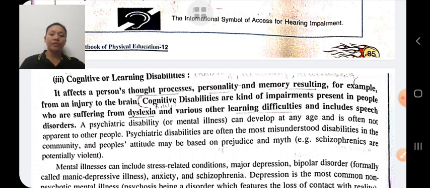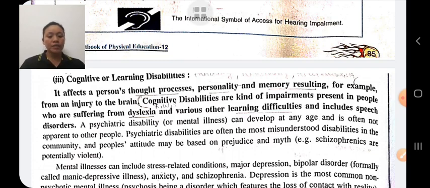In cognitive disability, the mind is not able to store, process and produce information. Therefore, he faces difficulty in reading, writing and speaking. For example, if he is learning something, he has a problem in storing, processing and producing the information. Therefore, he faces problems with memory, thinking, imagination, remembering, etc. This is cognitive disability.